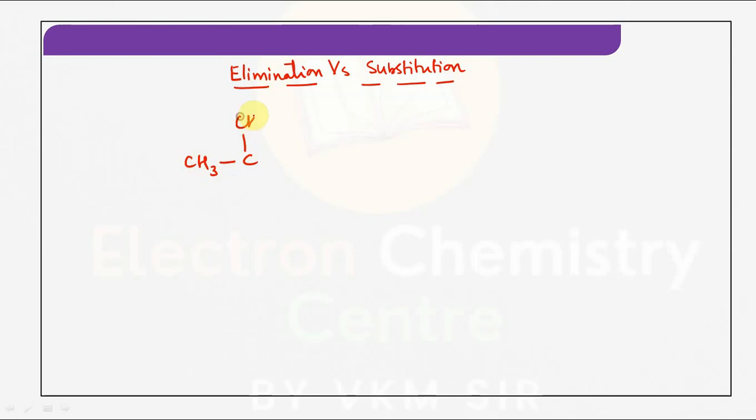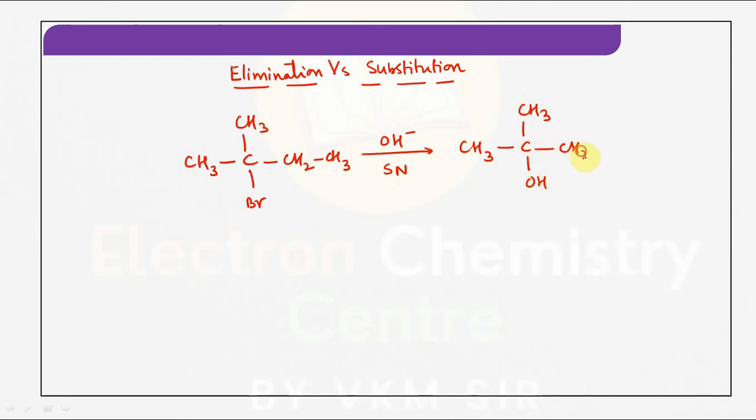This is an example I am taking, an alkyl halide. This alkyl halide can undergo substitution as well as elimination. For suppose if it undergoes SN reaction, this is the product it is going to form.